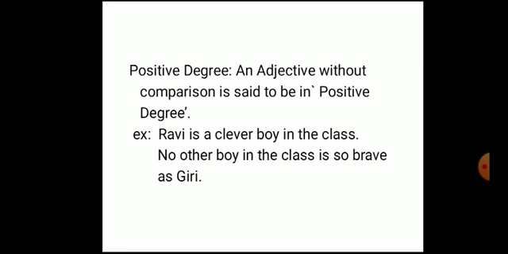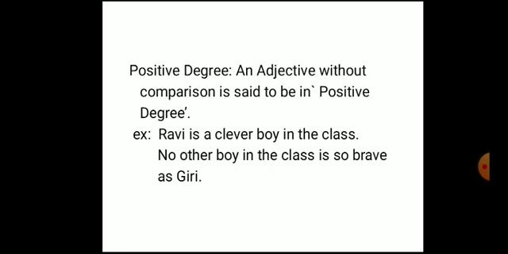So let me read out the example. Ravi is a clever boy in the class. Here, the word clever is an adjective and Ravi is not compared with any other one in the class. They just spoke about only Ravi here. The word clever is in the positive degree. Means what? They are not comparing with any other person or anything.